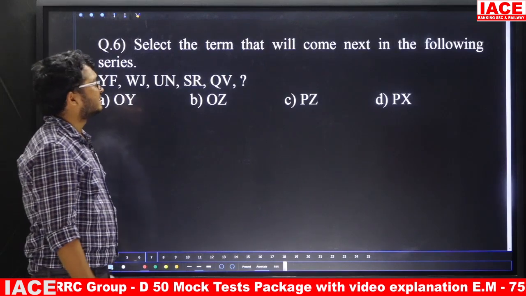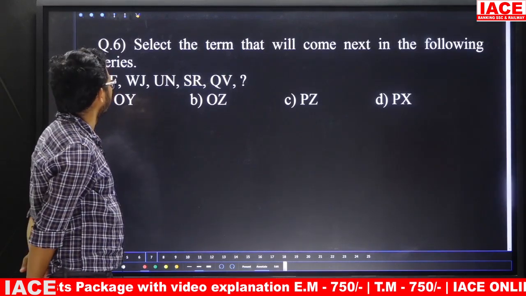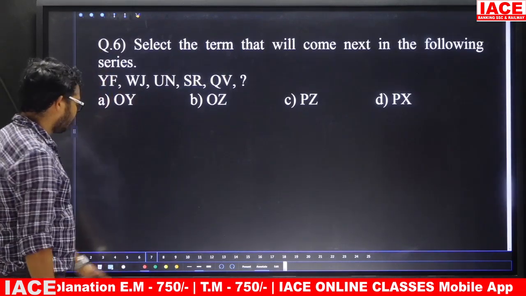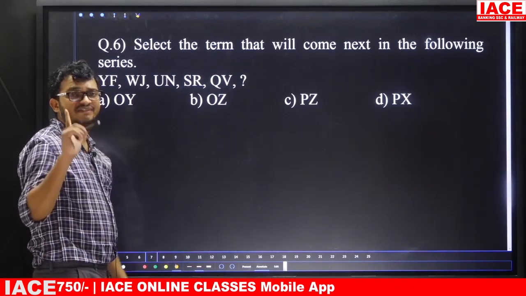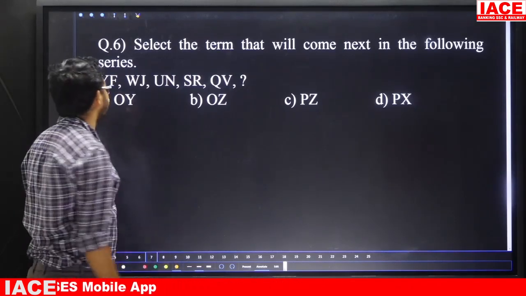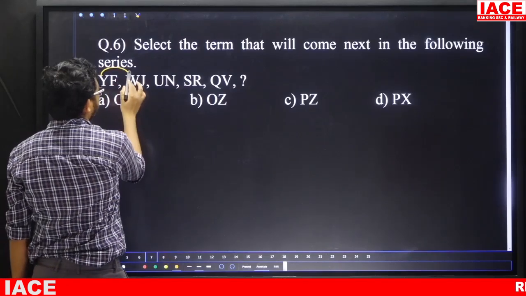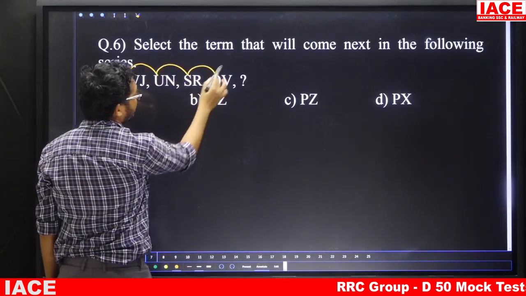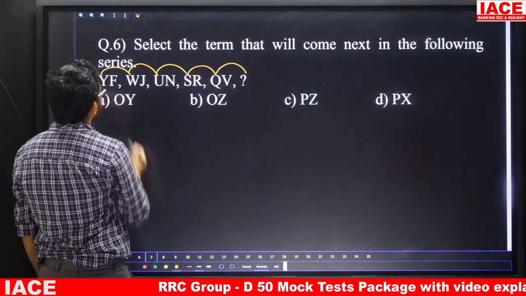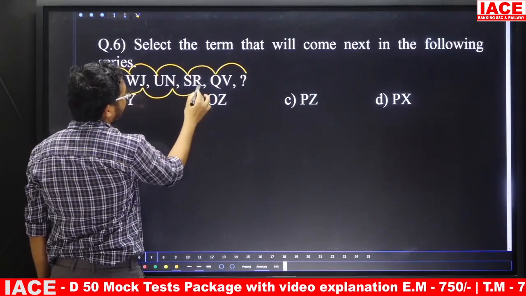Question number 6. Select the term that will come next in the following series. Friends, if the given series is like this, it means the first letter is the first sequence and the second letter is the second sequence. Now Y, W, U, S, Q, question mark. Next one is F, J, N, R, V.